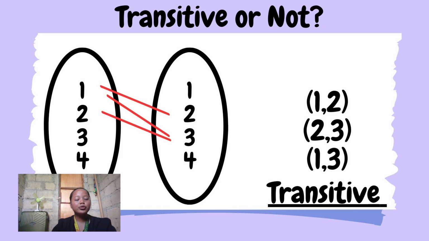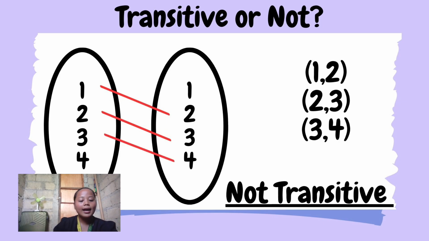First thing you must do is write the ordered pairs connected by the dot. That is 1 and 2. Next is 1 and 3. The next is 2 and 3. Look at the ordered pairs you have written: 1 and 2, 2 and 3, meaning 1 and 3. So 1 and 2, 2 and 3, meaning 1 and 3, they are equal. So we can say that it is transitive. Another, first list all the ordered pairs connected by the line.